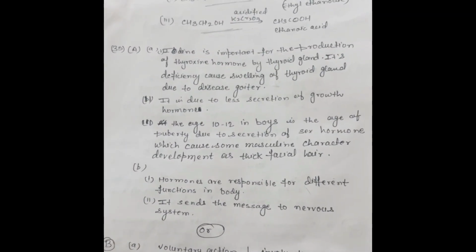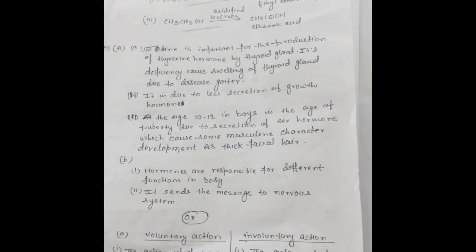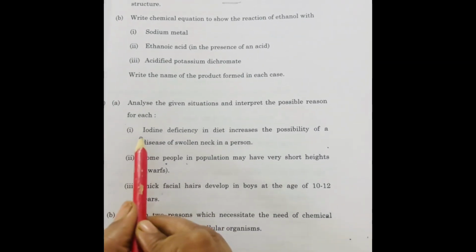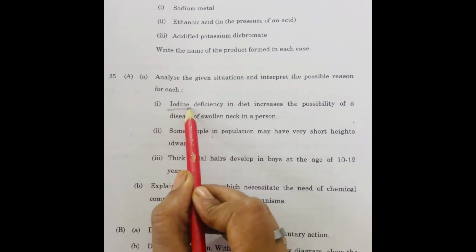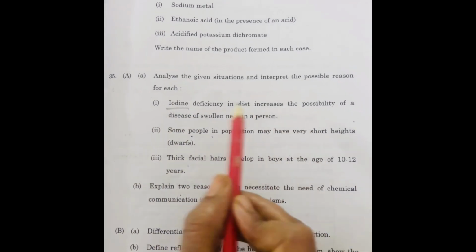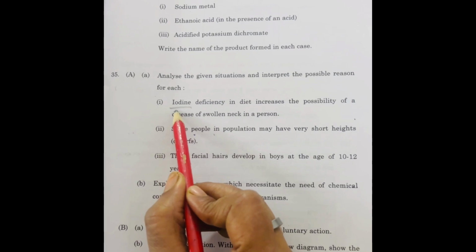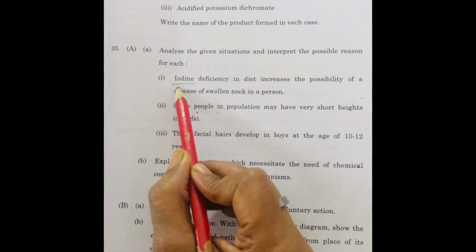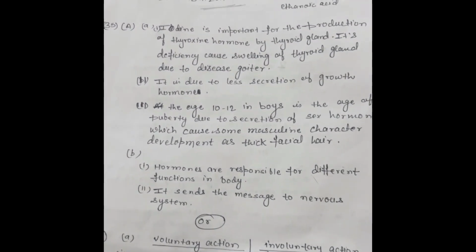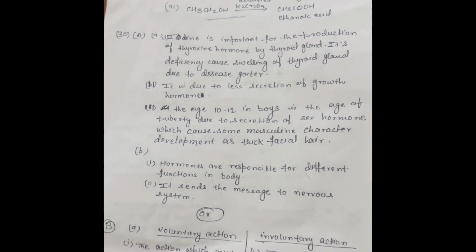Question number 35 is the part of biology. In question A1, you have to write why iodine is necessary for the thyroid gland, because iodine is important for the synthesis of thyroxine hormone. Its deficiency causes enlargement of the thyroid gland, and that causes goiter.